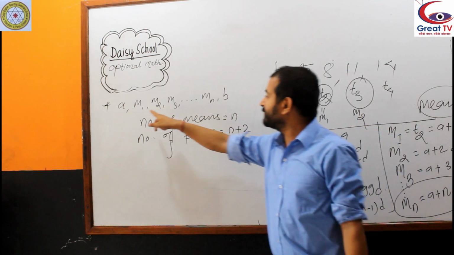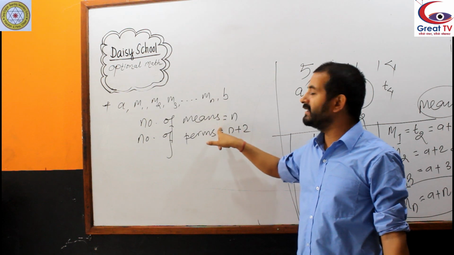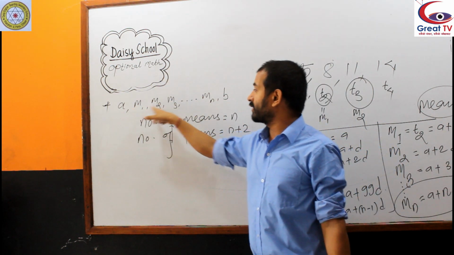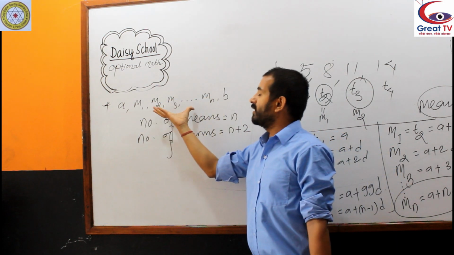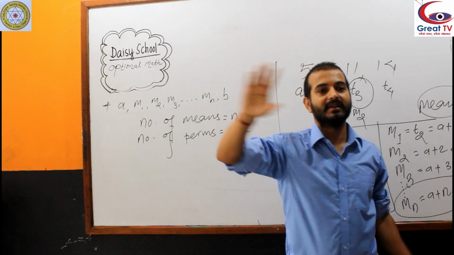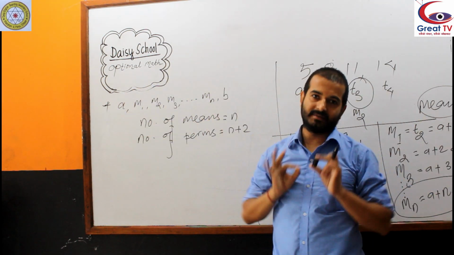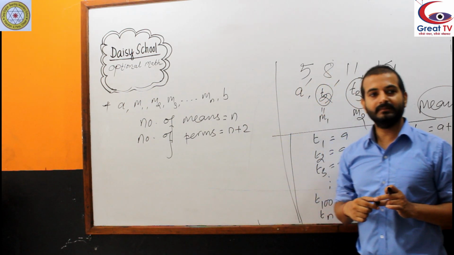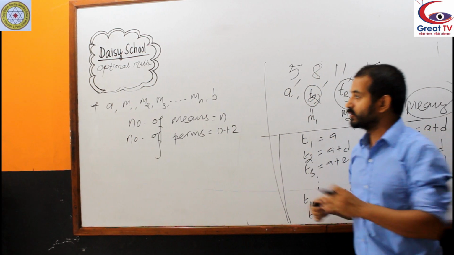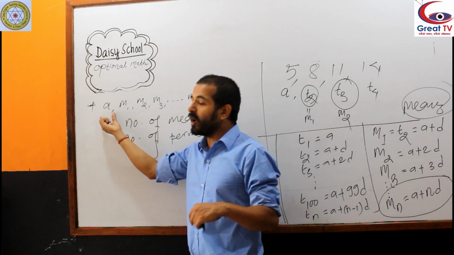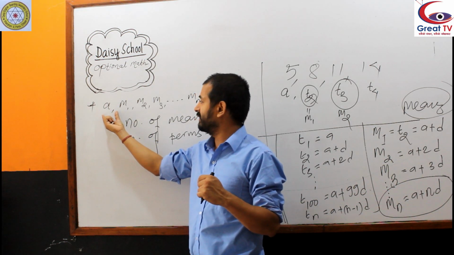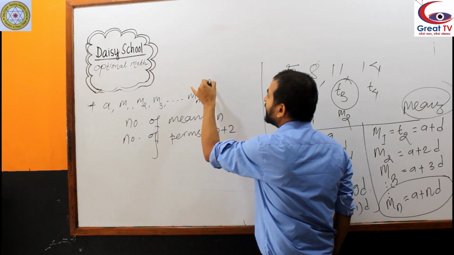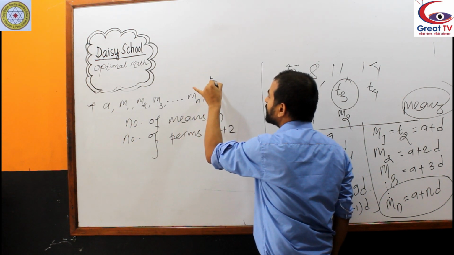Remember, if n is the number of means this time, the total number of terms in the series will be n plus 2, because the number of means plus the first and last terms gives the total number of terms, n plus 2. Don't forget, my dear. So if you count the order from here, 1, then it will be n plus 2, T(n+2).